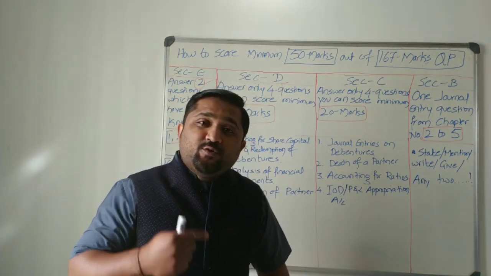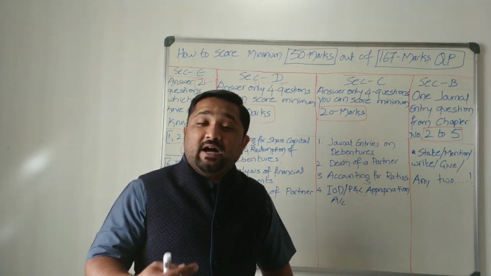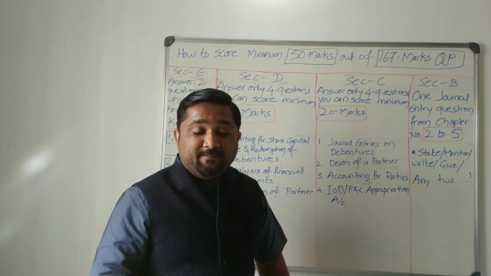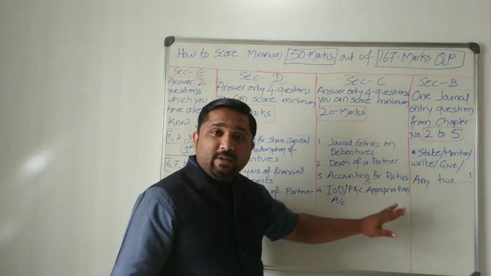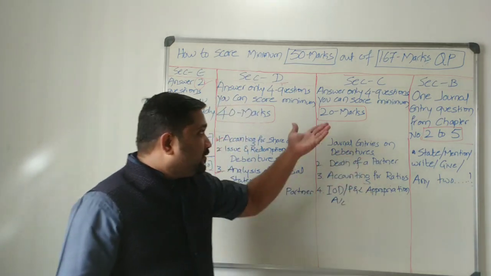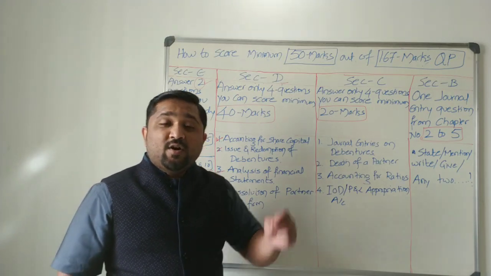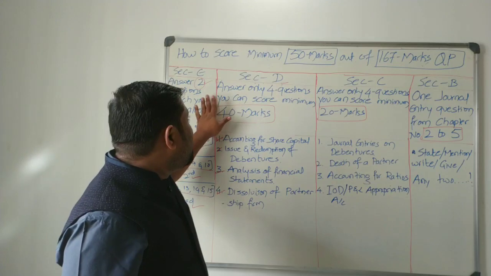Ultimately, we need to do smart work rather than hard work at this point, because our examination is on 17th. The days are very few, so concentrate on the plan. You can keep this as a base and execute. But always start with section E, that is practical oriented questions.